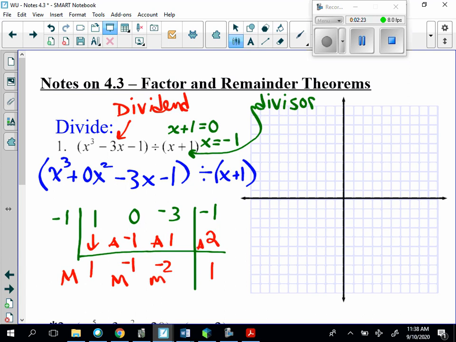So we are making the pattern: multiply, add, multiply, add, multiply, add. Just keep that in mind if you're doing this. You need to double check with the math.